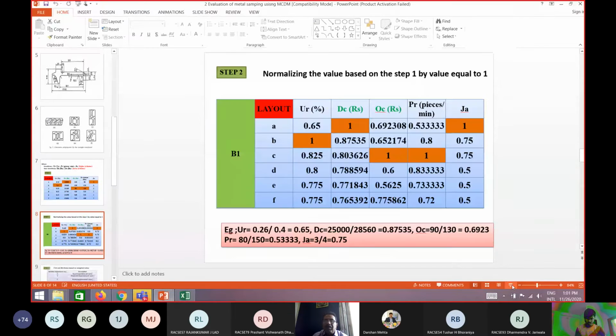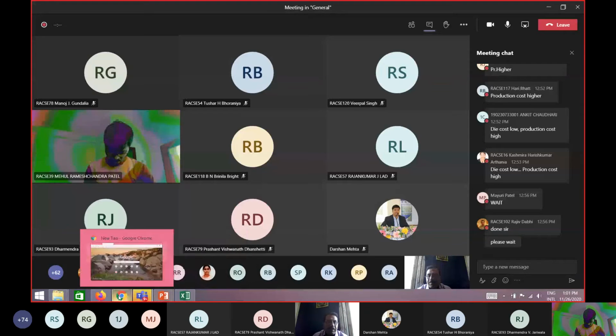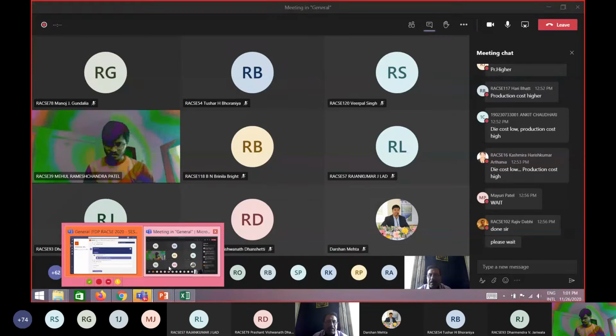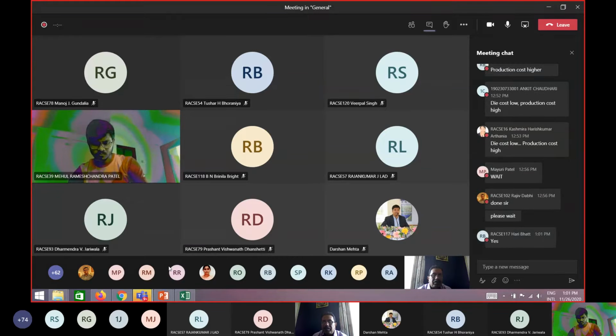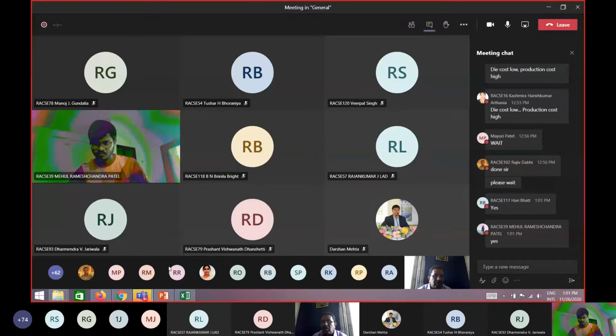So let me check how many of you have done this normalized value matrix. Please type yes in the chat if you have done this matrix calculation. Please type yes if you have done the B1 matrix. Only I got one yes.